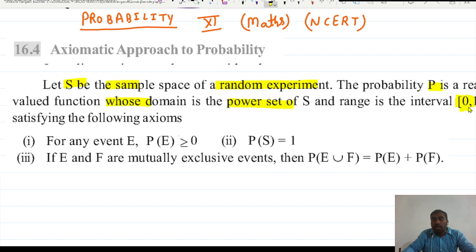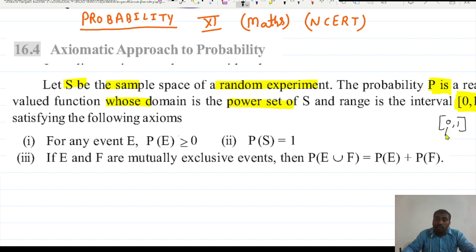So this is an important point. Probability is always a real value and it will always be between 0 and 1. So probability cannot be greater than 1 and it cannot be less than 0. The probability value always lies between 0 and 1, and that's a very important point. Both are included, meaning it can be 0 and it can be 1.